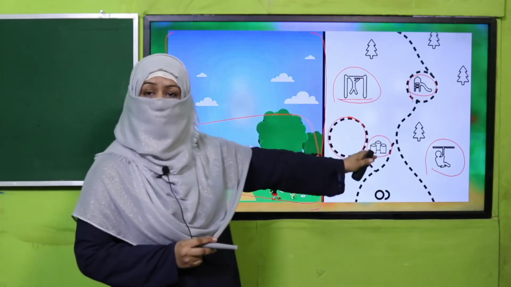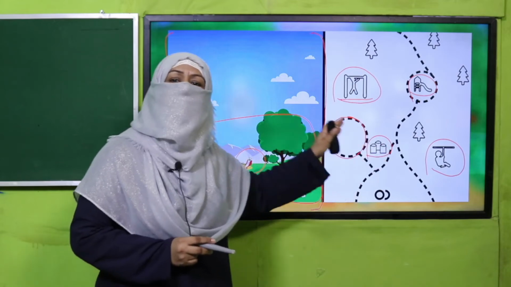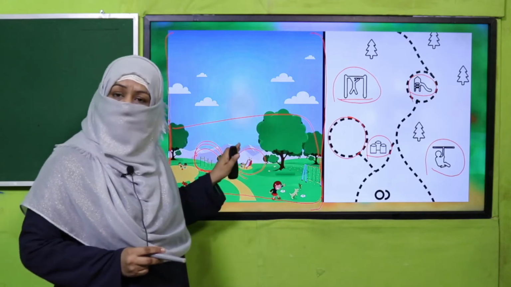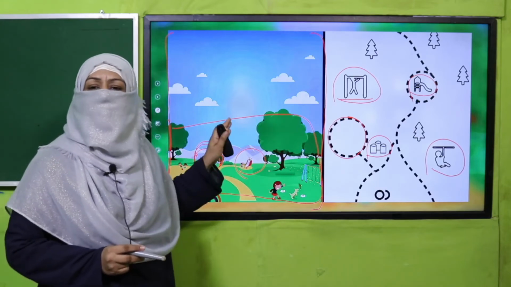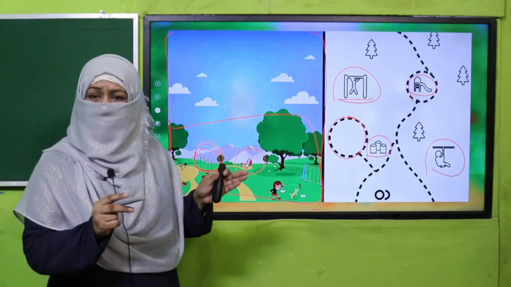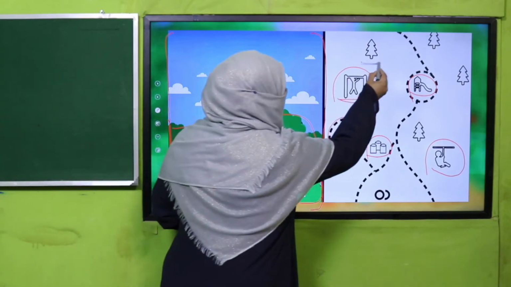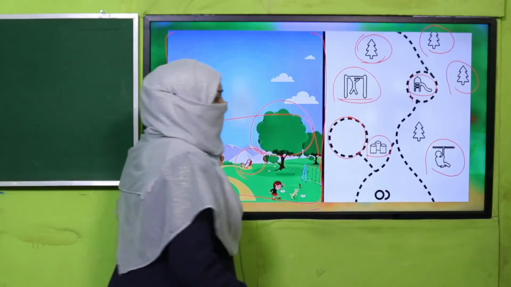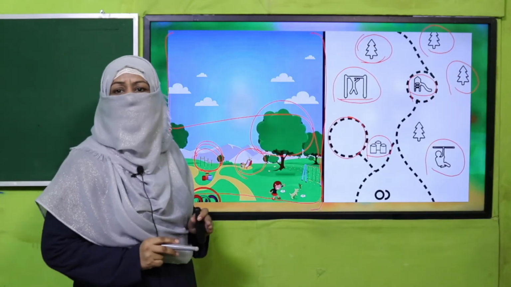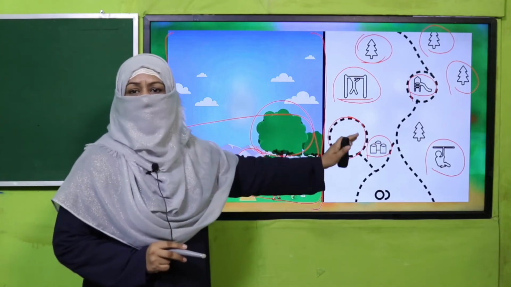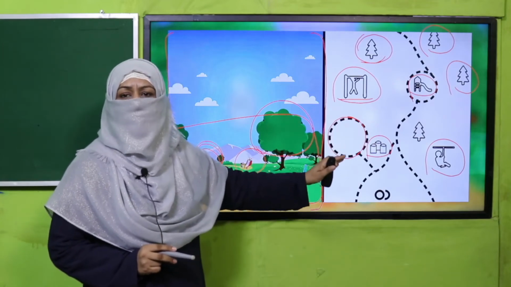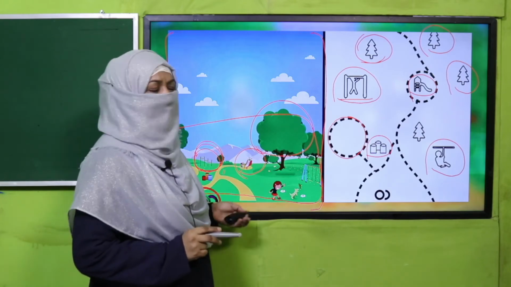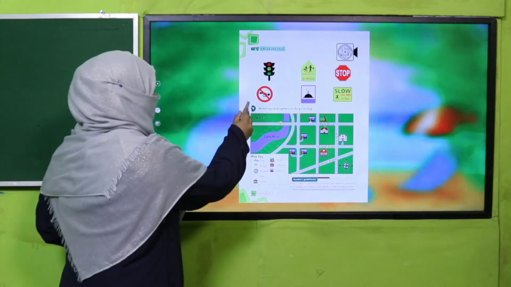And this is how pictures tell us what is there. This map is telling us what is there at that place, in that park or in that city or in that building, whatever. Do you understand? You see even the trees. Here the trees are there. So this sign is telling us there are trees at this place in the park. Do you understand? This is how we read a map. This map is telling us what are the things which we can find in the park, right? Okay.